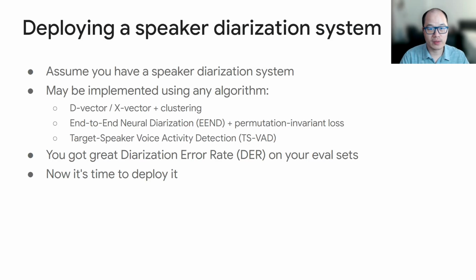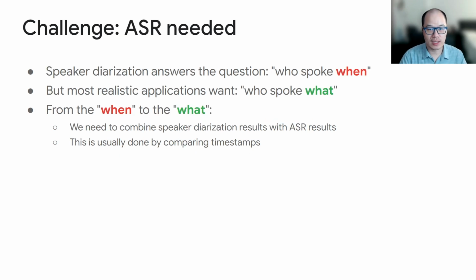So let's think about deploying a speaker diarization system. Assume that we already have a pretty good speaker diarization system. It can be based on any mature algorithm, like clustering D-vectors, permutation invariant training, or target speaker VAD. Doesn't matter which one it is. Assume we get pretty good diarization error rate on the evaluation datasets, and now it's time to put it in production. The first challenge is that we need to combine it with ASR.